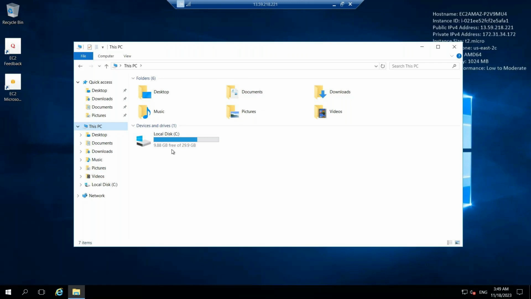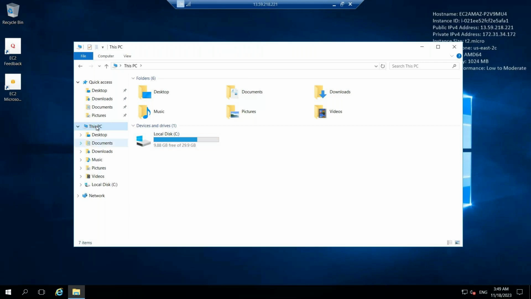Now, in the server, how can we create a user? So when we get a requirement in projects, we require a Windows server. So how can we create the server? We can create the server, connect to the server, and we can add one user into the server, and we can share the user credentials to the project team, so that they can log in and start the development. Now, how can we create a user inside this server?